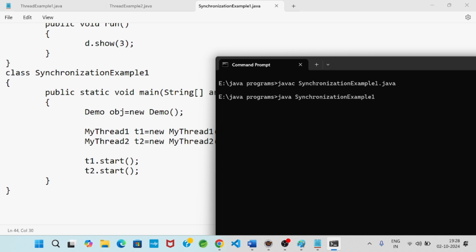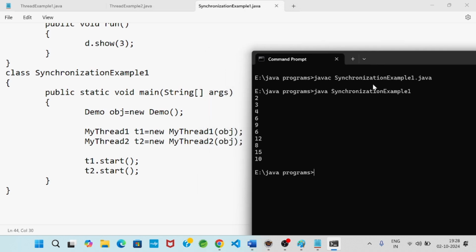We will see without sync. This is the case of without synchronization, in which way the output we are getting, and from the output we will observe. It is a very important point. 2 into 1 is 2, then 3 into 1 is 3, then 2 into 2 is 4, then 3 into 2 is 6, then 3 into 3 is 9, 2 into 3 is 6, 3 into 4 is 12, 2 into 4 is 8, 3 into 5 is 15, 2 into 5 is 10.